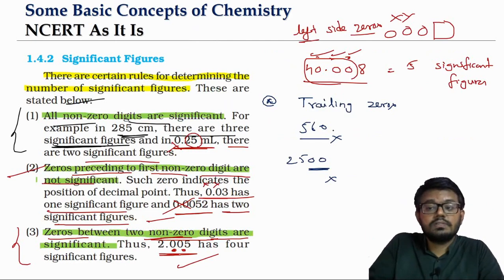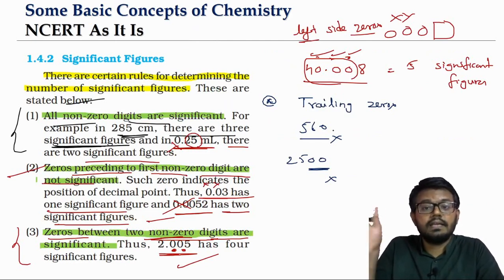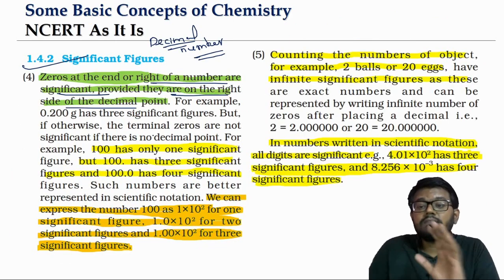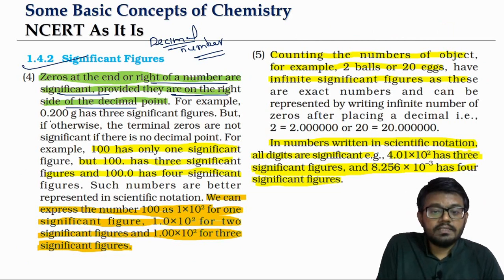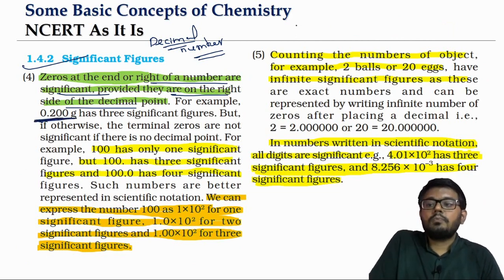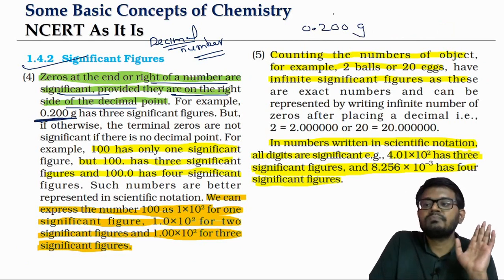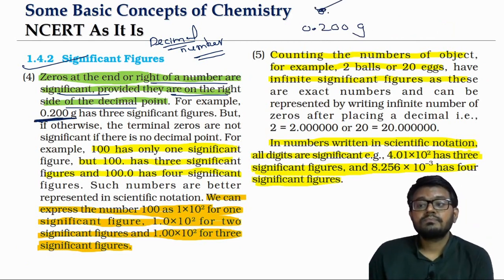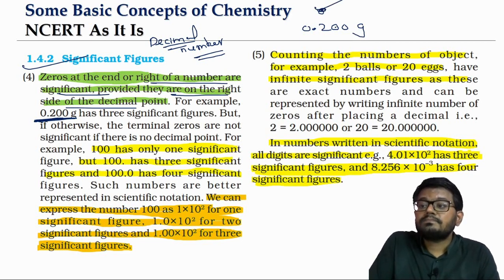Trailing zeros, the zeros that just come on the right side, like 560, 2500, all those zeros will not be counted. But if they are a part of the decimal number, look at this one, 0.200 grams. This 2 is significant because that is non-zero. Look at these 2 zeros on the right side, they are a part of the decimal number, so they will be counted as significant.